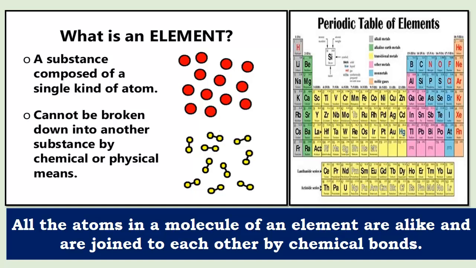So children, all the atoms in a molecule of an element are alike, that is they are the same, and they are joined to each other by chemical bonds. You know, there are 115 elements, out of which 92 are available. For the others, the scientists have predicted that there may be such elements and which may have certain properties. We will study about this in 10th standard, where elements are placed in the periodic table.